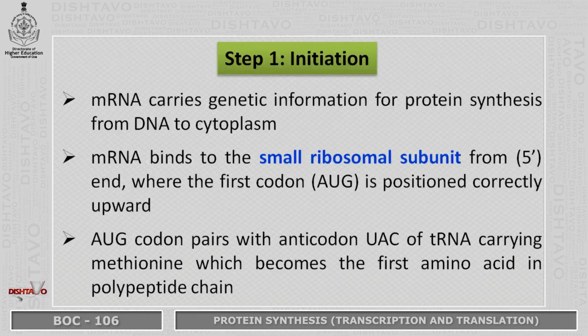The first step is initiation, wherein the mRNA carries the genetic information for protein synthesis from DNA to the cytoplasm. mRNA binds to the small ribosomal subunit from the 5' end, where the first codon is AUG, which is positioned correctly upward. AUG codon pairs with anticodon, that is UAC of tRNA, which carries the methionine, and which becomes the first amino acid in the polypeptide chain.